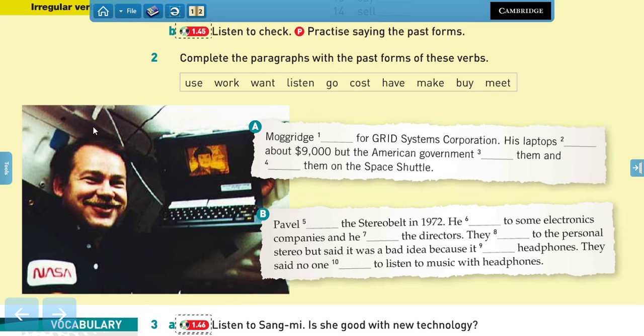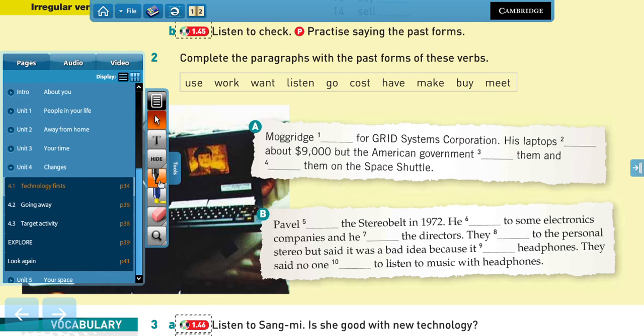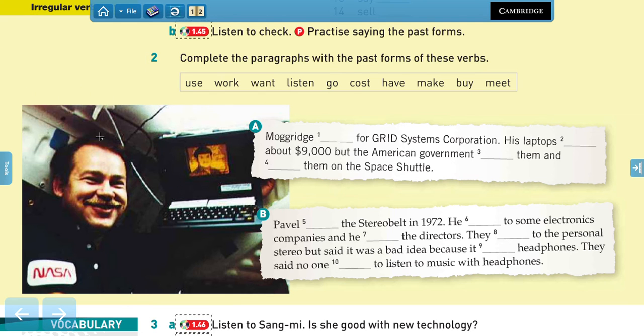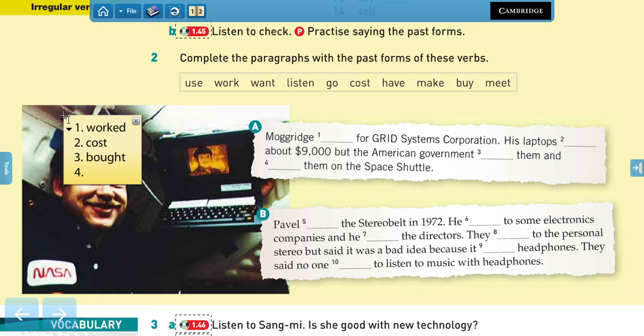Are you ready? So I'm going to be typing the answers here. We have Muggeridge worked for Grid Systems Corporation. His laptops cost about $9,000, but the American government bought them and used them on the space shuttle.